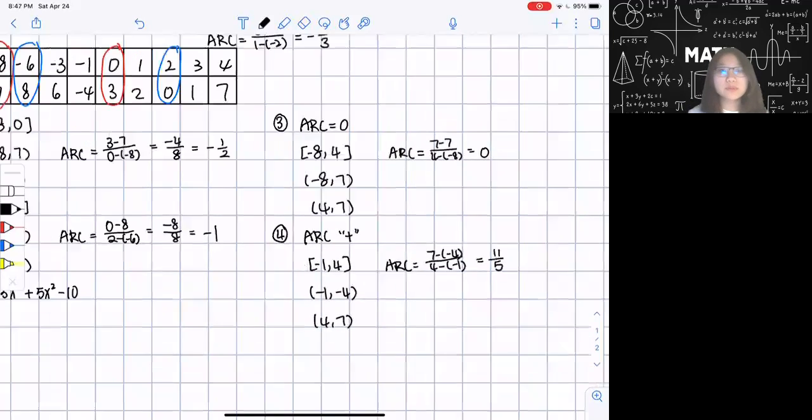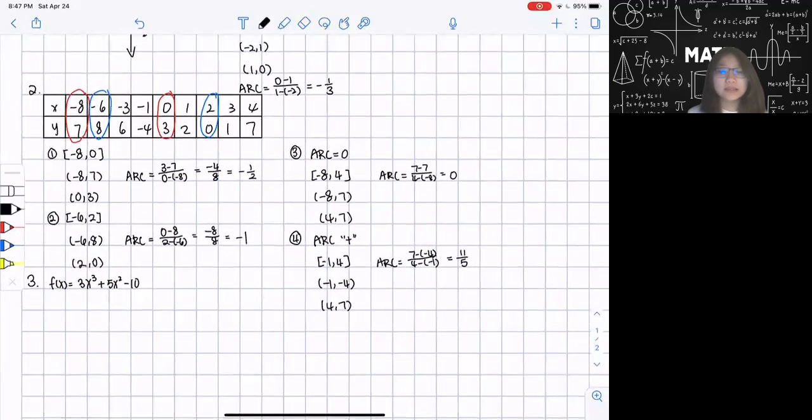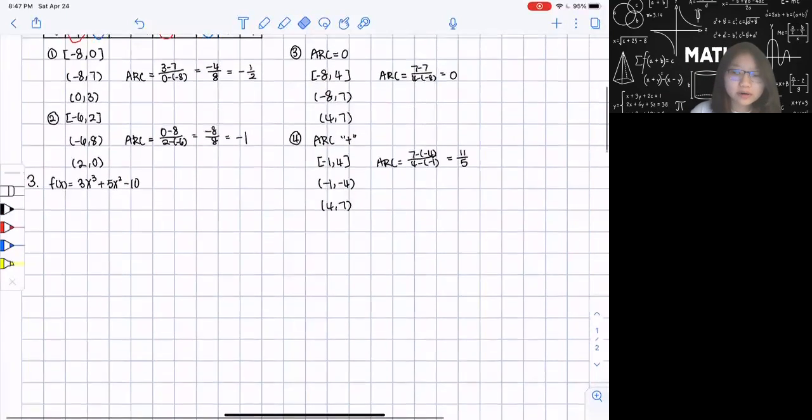So there could be multiple intervals where the average rate of change is positive, negative, or zero. It just depends on the problem, like how many they want you to list. In this case, there are a lot of examples I could give. But the main thing is how you determine whether it's negative, positive, or zero. They might even want you to calculate a specific number, so you might try several sets that you think might be correct, and then you will find the correct answer. Okay, so that'll be my chart.